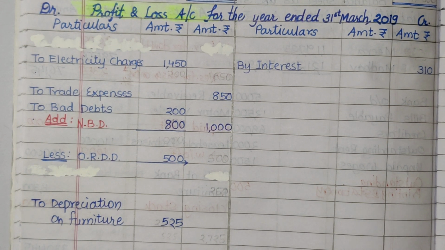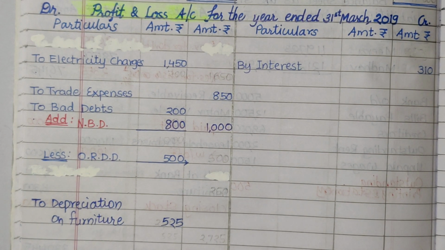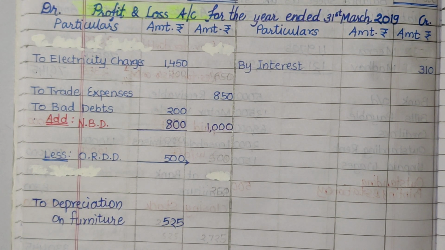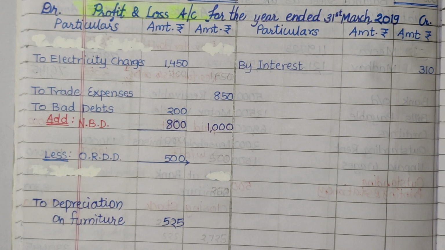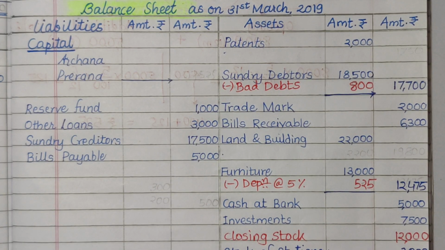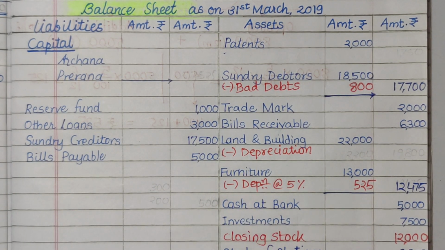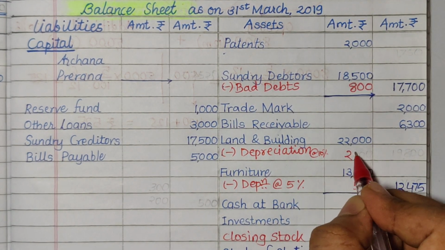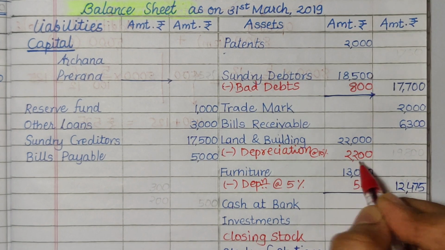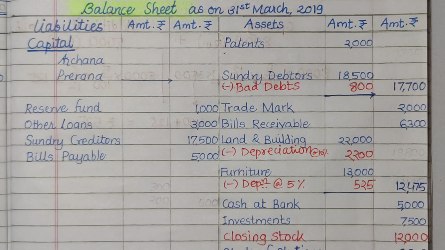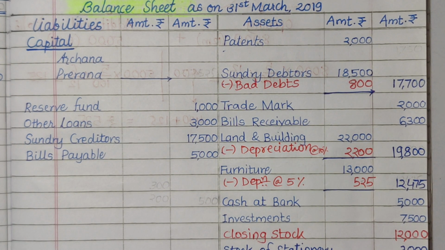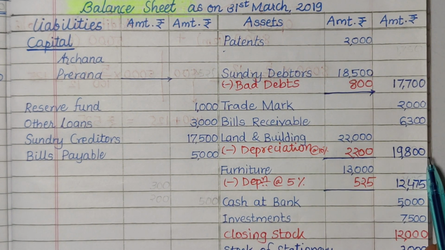In the same adjustment, there is depreciation on land and building also, so we will deduct the depreciation on land and building also. Less depreciation at the rate of 10%, which is 2,200. So to the outer column, the amount of land and building will be 19,800, as there is depreciation of rupees 2,200.